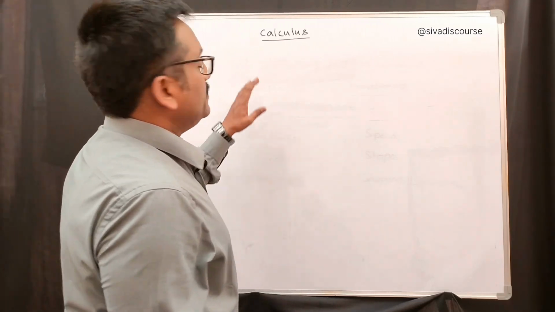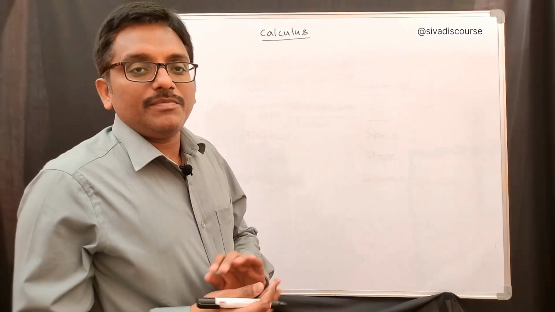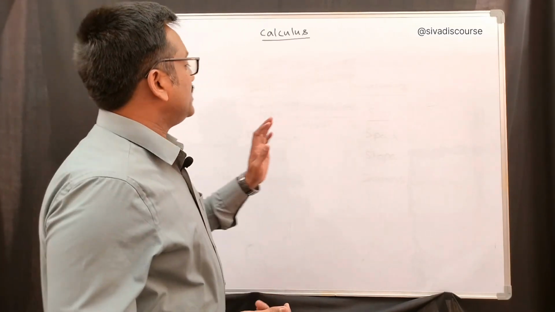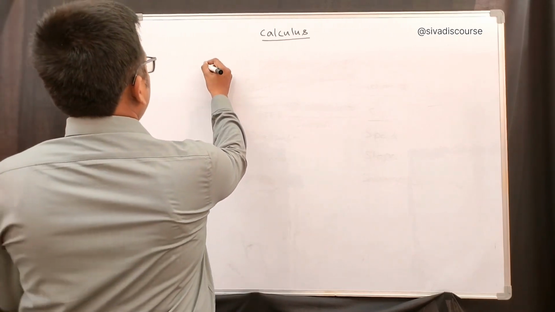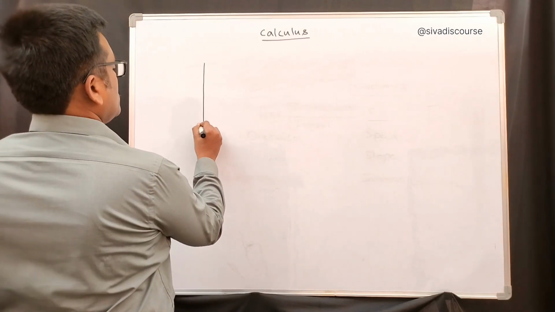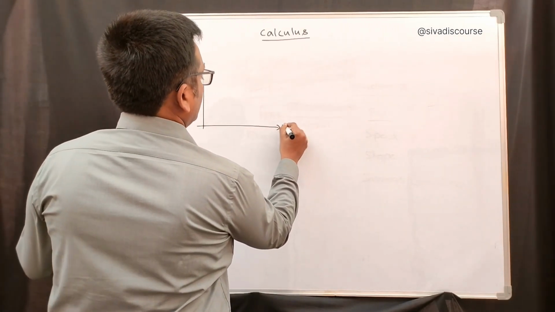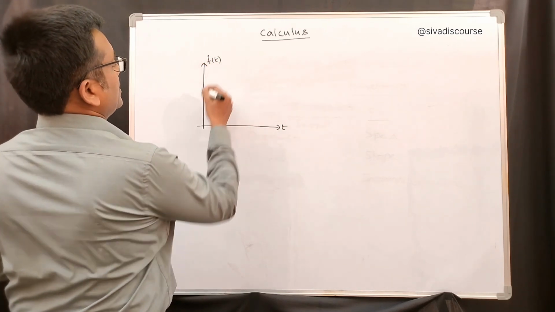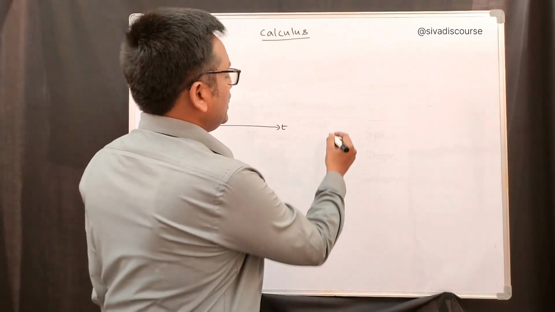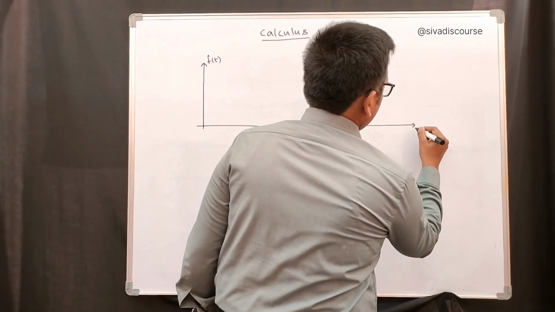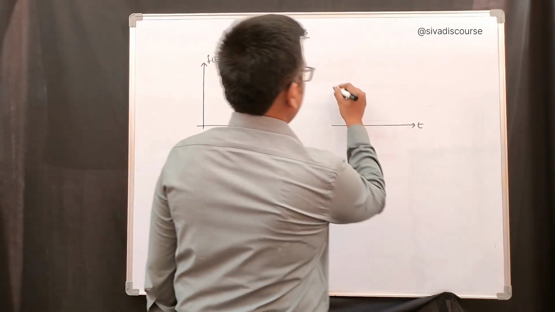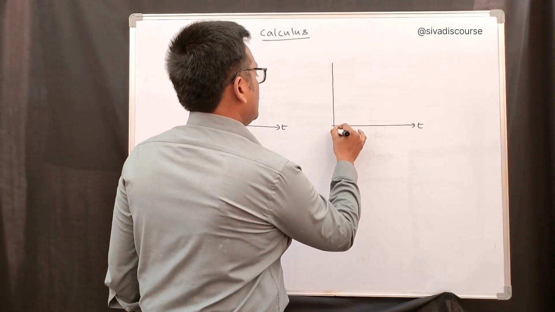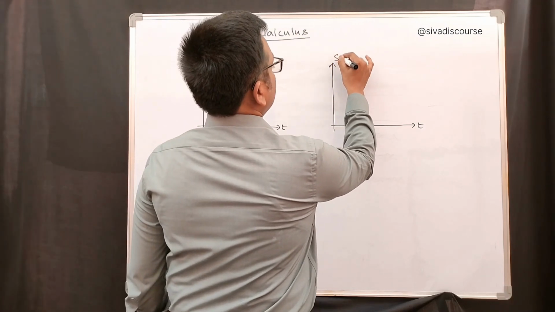Now, we see all the three examples. That is, if we consider the first function here, time on the x-axis and f of t on the y-axis, and if we consider a second function here, this is also time, and here we consider s of t.